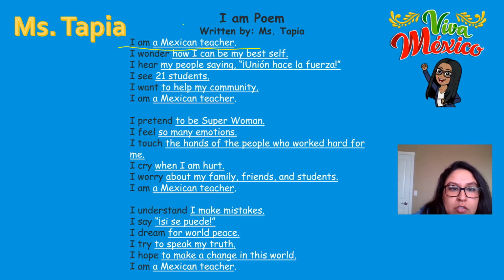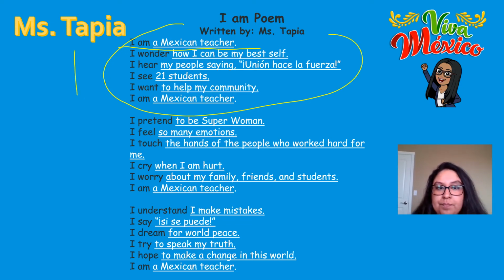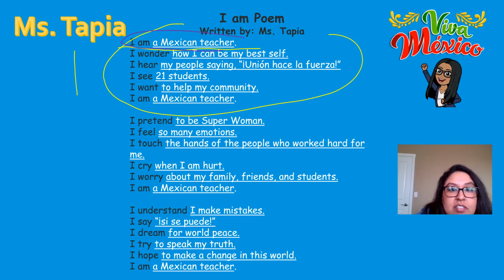Now, if I circle this stanza right here, this is stanza number 1. I can also notice that there are some elements such as repetition, right? In my poem, we've discussed that sometimes in poems we can repeat things. I said I'm a Mexican teacher, and you can see that right here as well in the first stanza. I am a Mexican teacher.